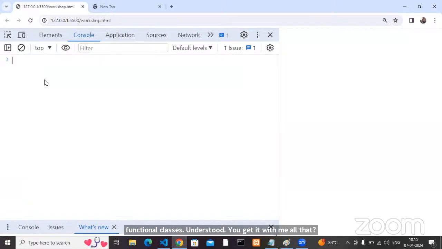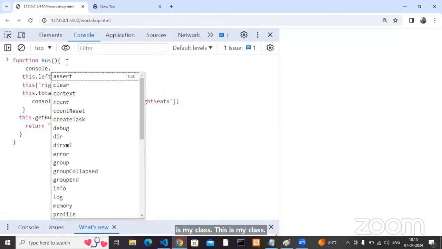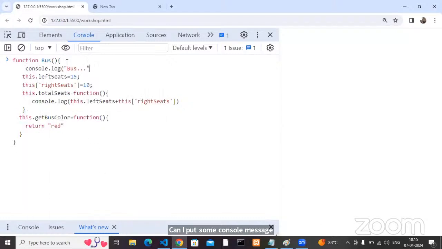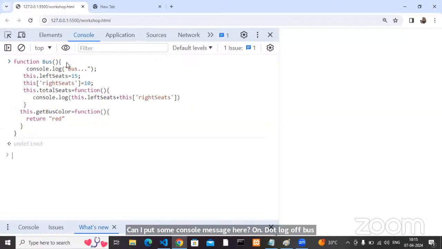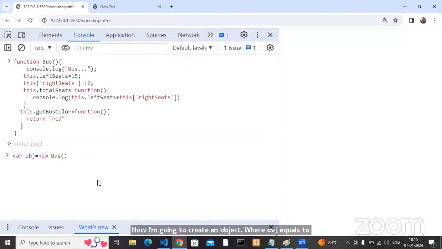Now this is my class. Can I put some console message here? console.log of bus. Now I'm going to create an object where obj equals new Bus. What happened? Can anyone tell me? If I click on enter, what happened? Come on, fast. What is it going to print?